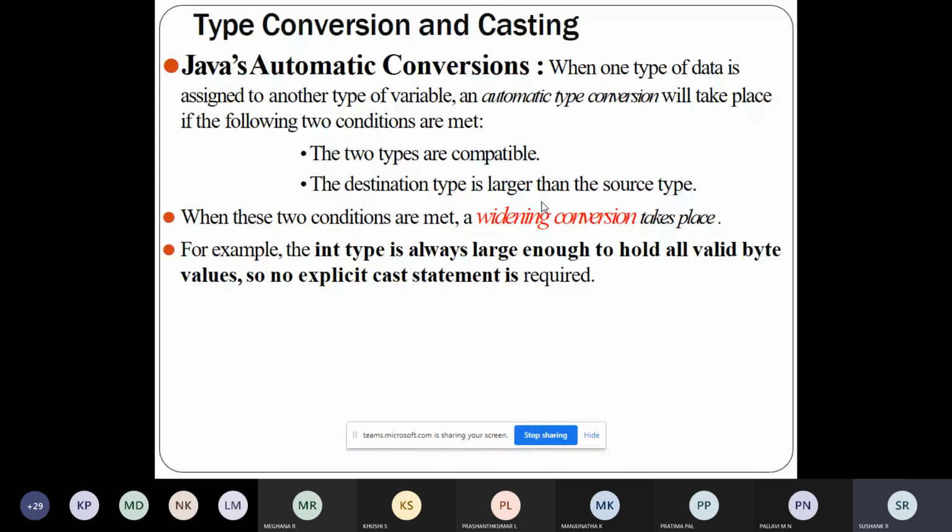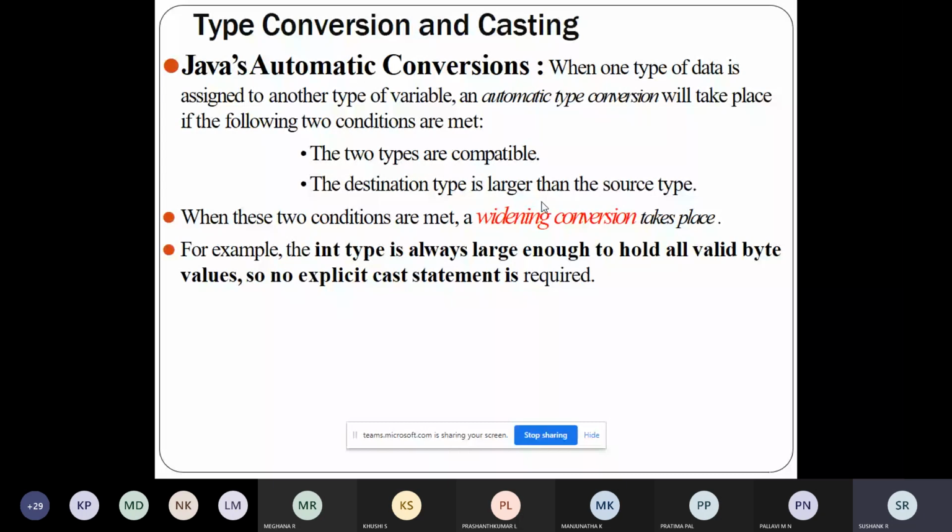In Java, if the two types are compatible, Java will perform the conversion automatically. For example, it is possible to assign an integer value to a long variable, because the size of the long variable is bigger compared to the integer.